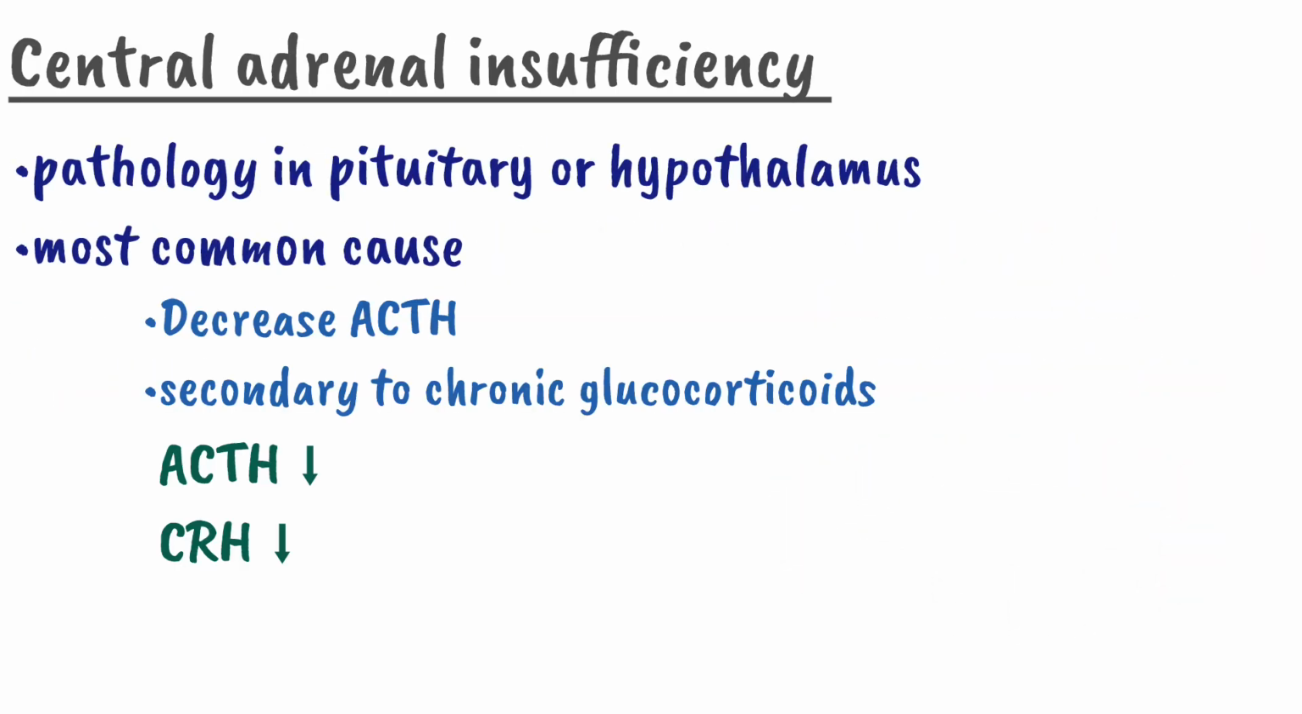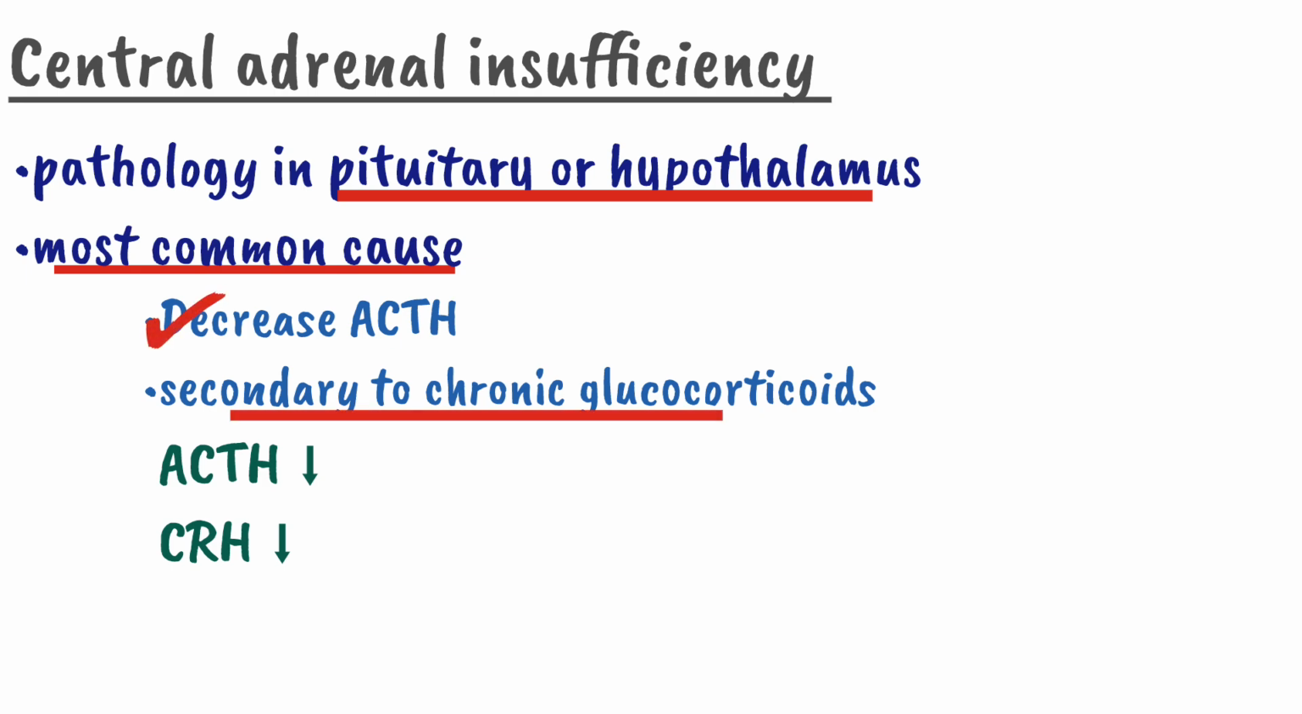The central adrenal insufficiency means that the cause of adrenal insufficiency is due to pathology in the pituitary gland or in the hypothalamus. The most common cause of central adrenal insufficiency is decreased ACTH secondary to chronic glucocorticoid therapy. Meanwhile, if the patient is on chronic glucocorticoid therapy for some other disease, the patient will develop a central adrenal insufficiency. In central adrenal insufficiency, there is a decreased ACTH, decreased CRH, and decreased cortisol.